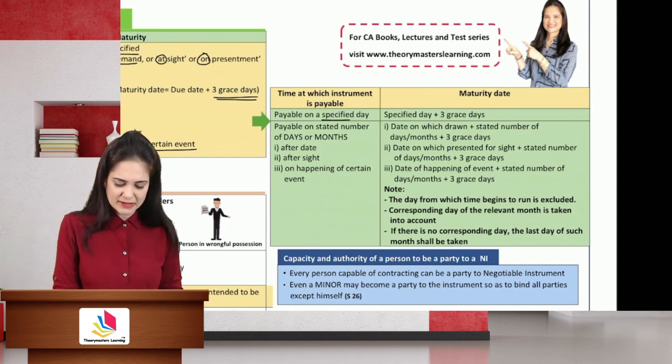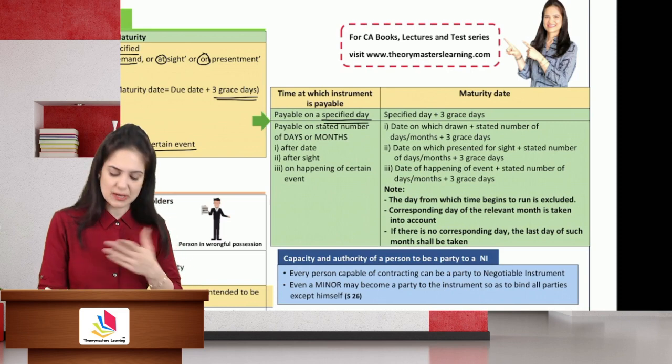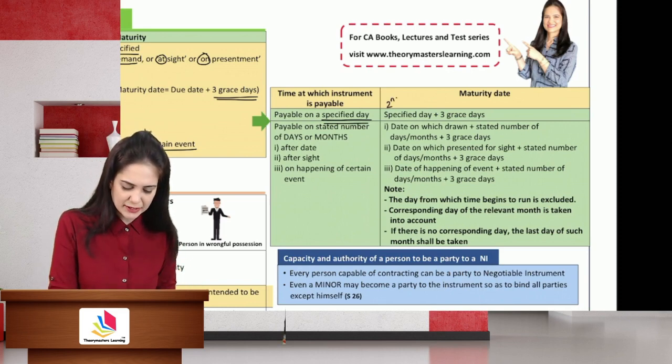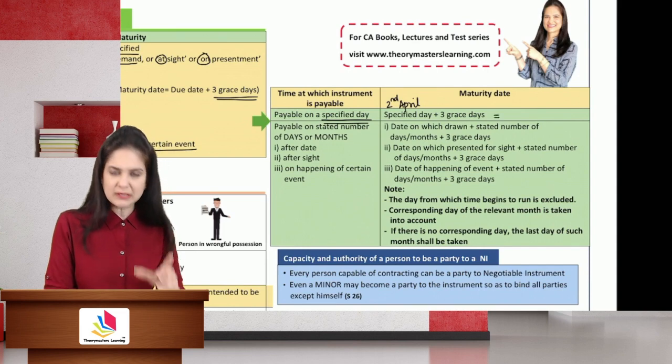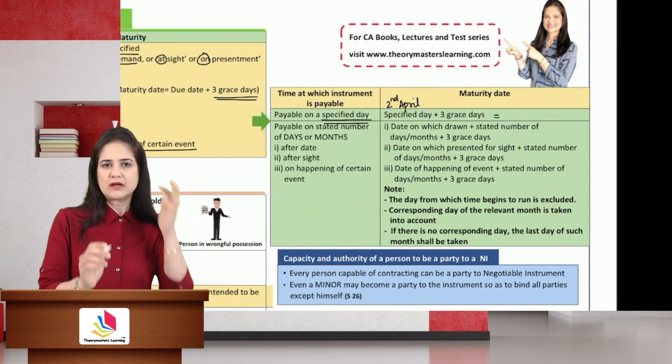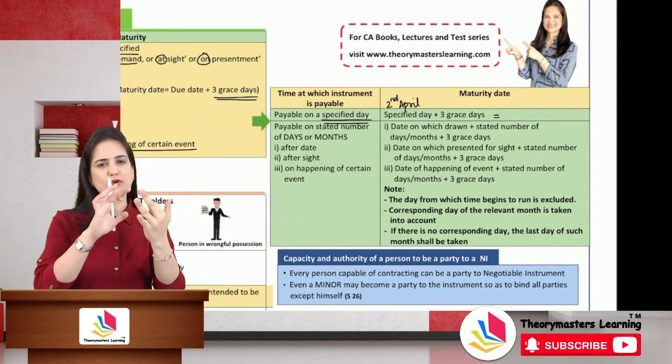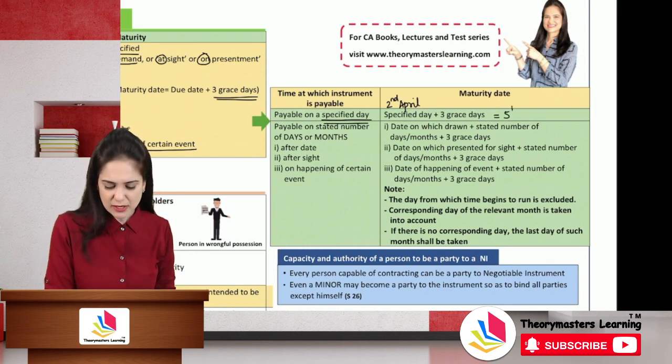In case the payment is to be made on a specified date, let's say for example, I want you to make the payment on 2nd of April. Then the maturity date will be 2nd, but leave that. Half a day you will leave it, 3rd, 4th, 5th. The maturity date will be 5th of April.